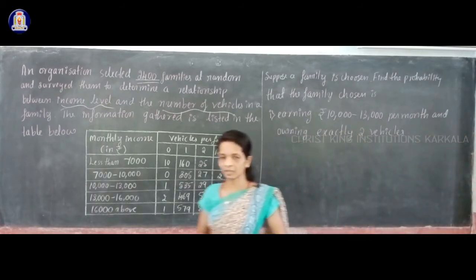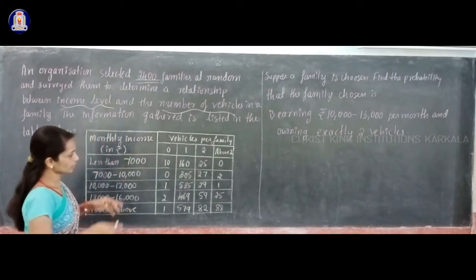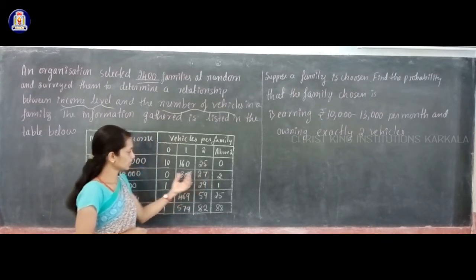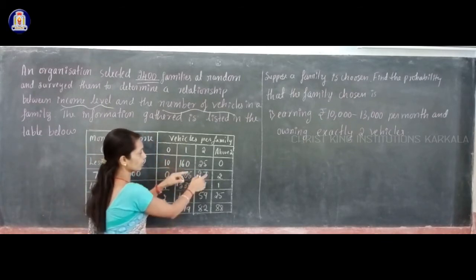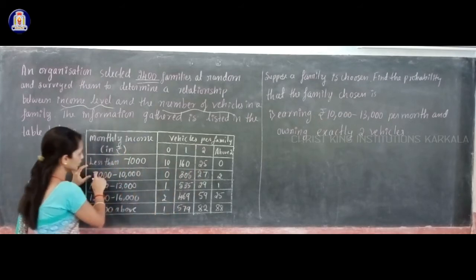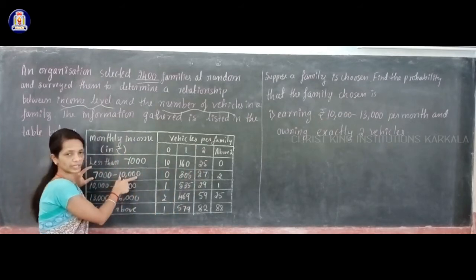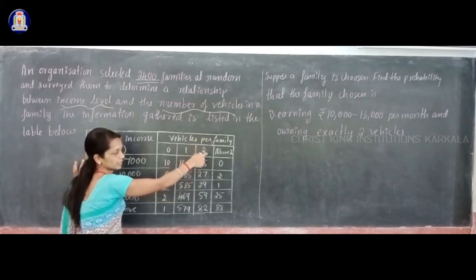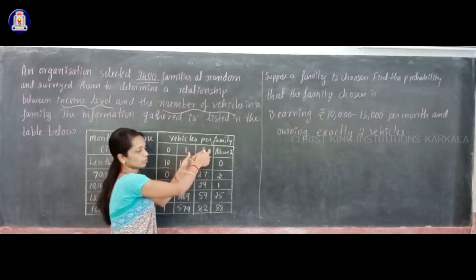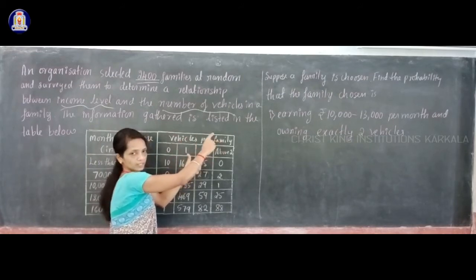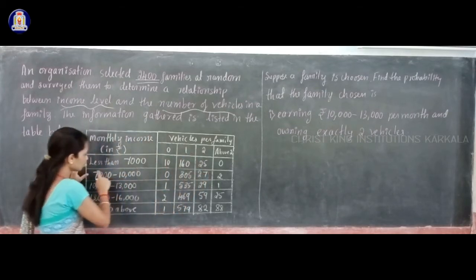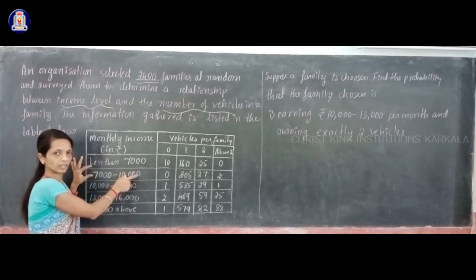How to read this table? Suppose I select this number 27, that indicates what? That is the number of families having 2 vehicles and having income 7,000 to 10,000 per month. 27 is in which column, that you have to see. That is in the 2 column, and the 2 column means the number of vehicles per family. So these number of families are having 2 vehicles and their income level is 7,000 to 10,000.